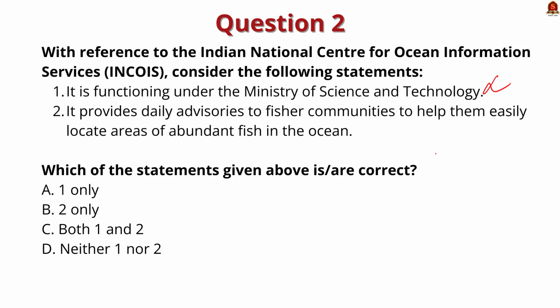Now the second statement says it provides daily advisories to fisher communities to help them easily locate areas of abundant fish in the ocean. This statement is correct. They provide daily advisories to fisher communities which help them to easily locate the areas of abundant fish in the ocean. This also helps the fishers to save both fuel and time used to search for fishes. So here the correct answer is option B, 2 only.